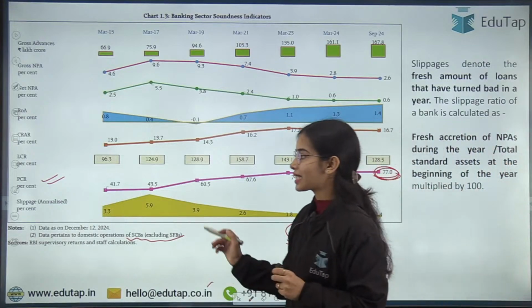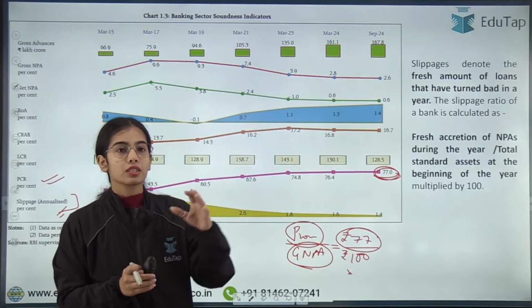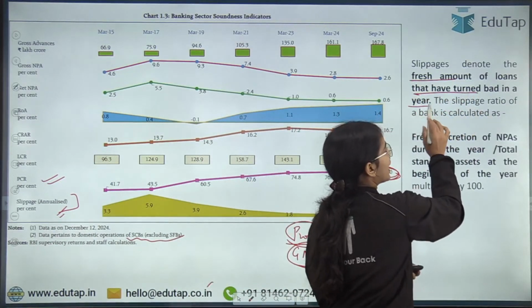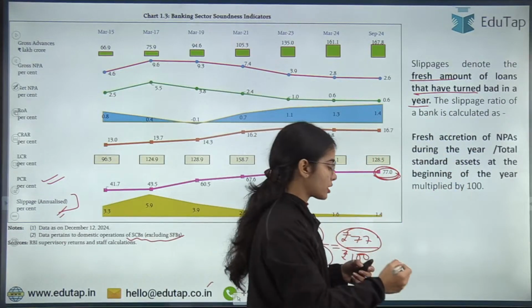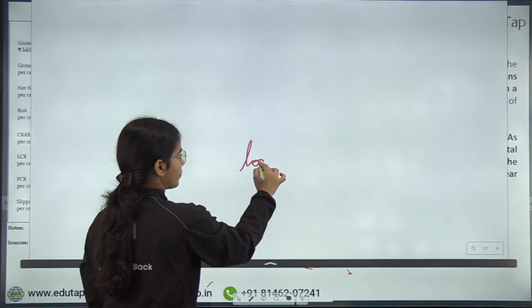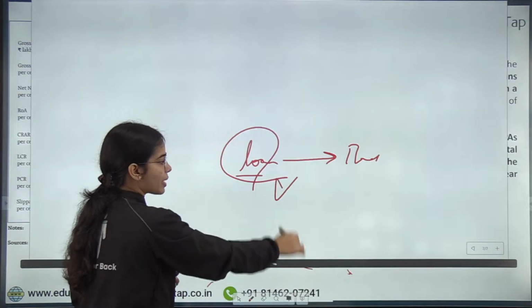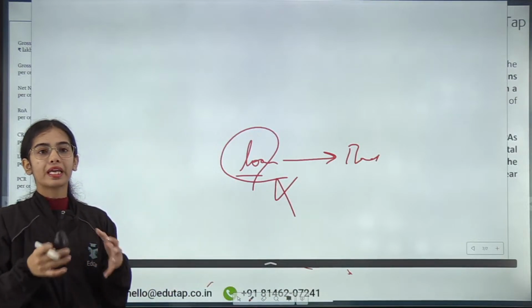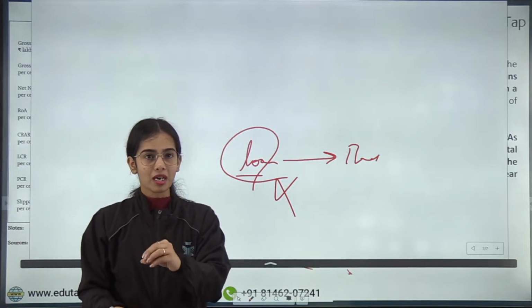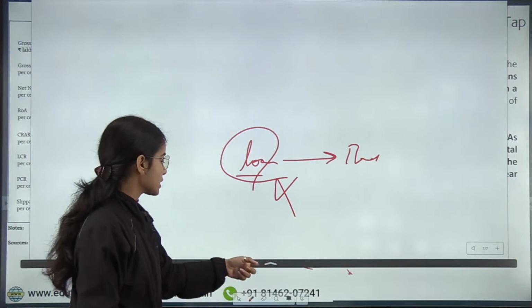Coming to the last point, that is slippage percentage. Slippage denotes the fresh amount of loans that have turned bad in a year. Bad means that the loans have turned NPA. So the loans that are not coming back, the EMIs are not being paid, the payments are not happening, the money is not getting recovered by the banks, and the borrowers are not returning the money to the banks. Okay, so this is the idea.